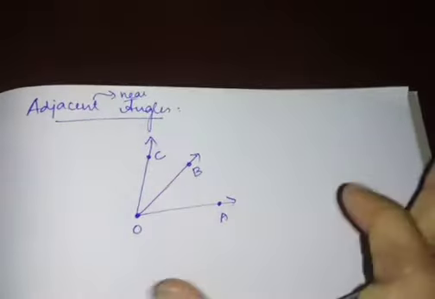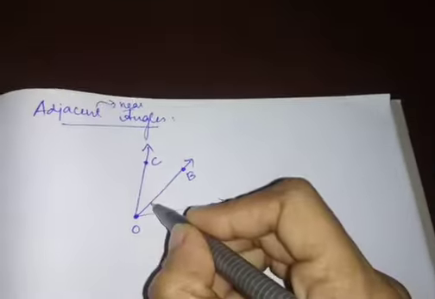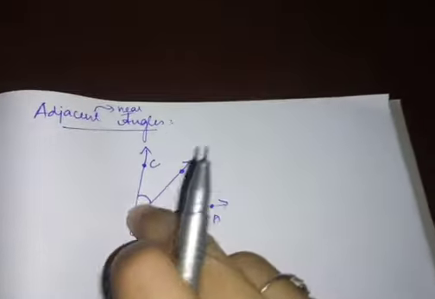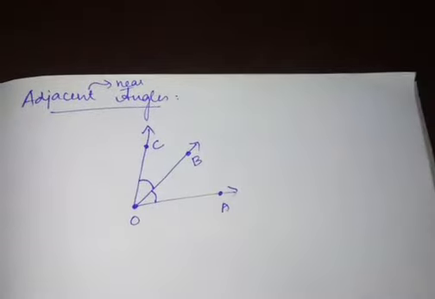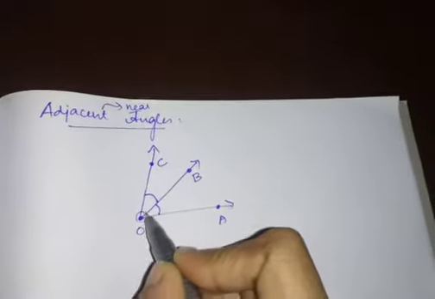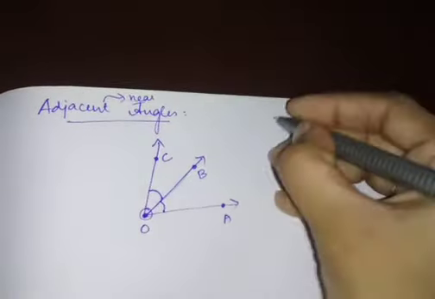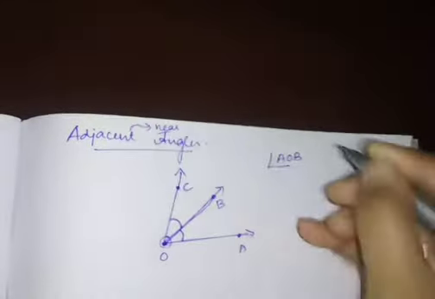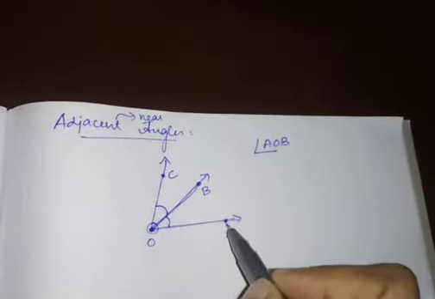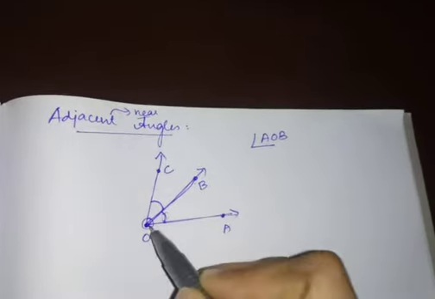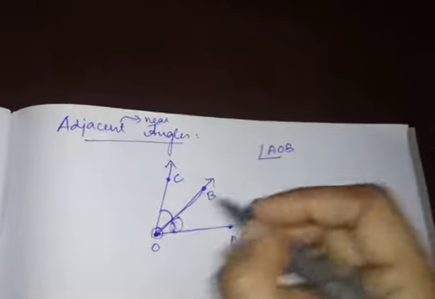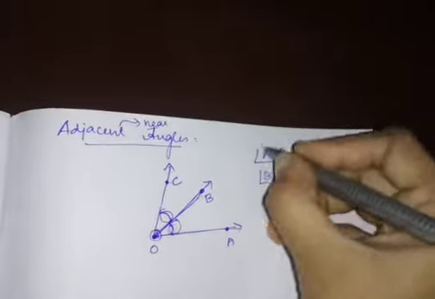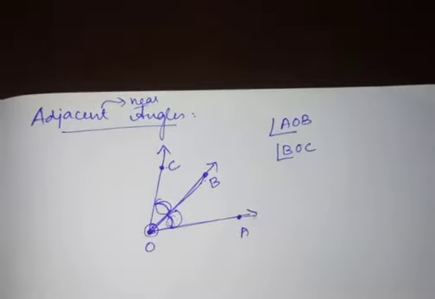Okay, if this is the diagram, we can say that these two are different angles, right? This angle and this angle are adjacent angles. Why? Because they share the same vertex. If I take this angle, how will you write it, children? Angle AOB, you will write it like this. AOB is this angle. Next, BOC is this angle. This symbol for angle is very important, children, because it means angle.